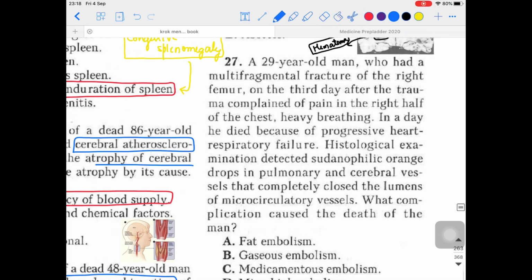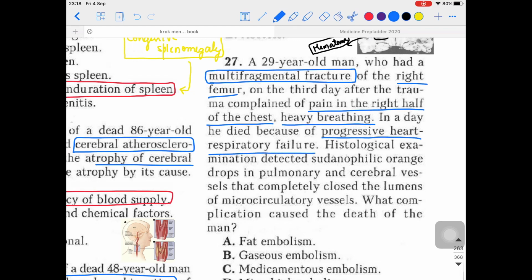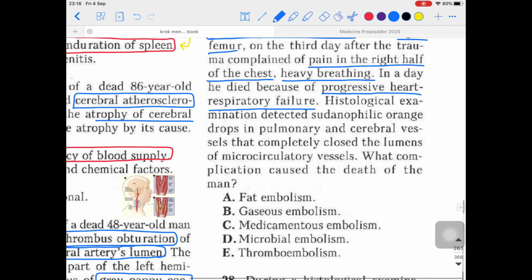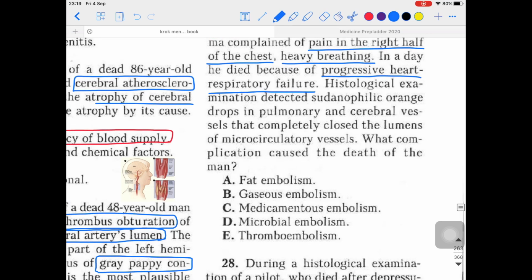In 27 they are talking about a 29-year-old man who had a multi-fragmental fracture. This unfortunate person had a fracture of the right femur, and on the third day after the trauma complained of pain in the right half of the chest and heavy breathing. In a day he died because of progressive heart respiratory failure, which means combined pulmonary and cardiovascular system failure. Histologic examination detected pseudophilic orange drops in the pulmonary and cerebral vessels that completely close the lumens of microcirculatory vessels. What complication caused the death of the man?